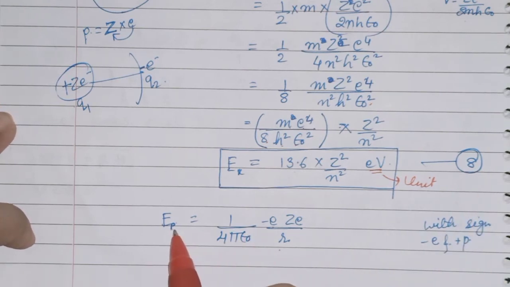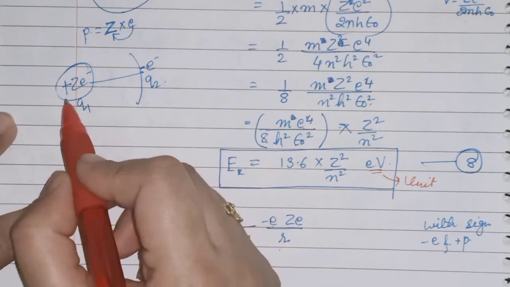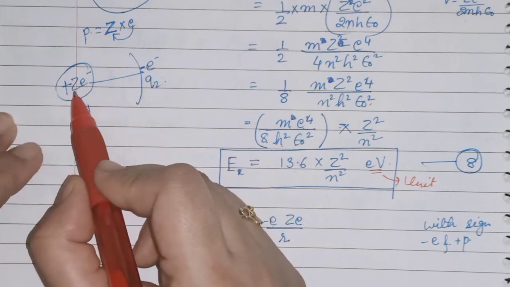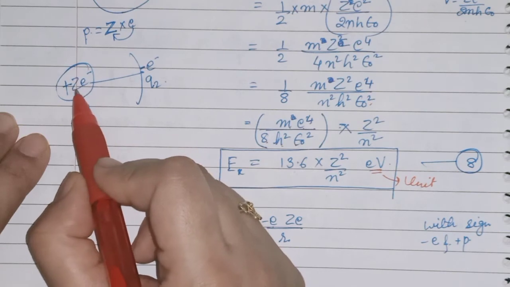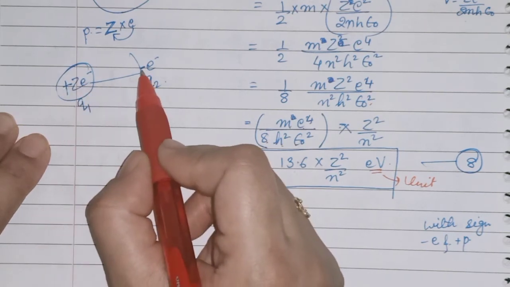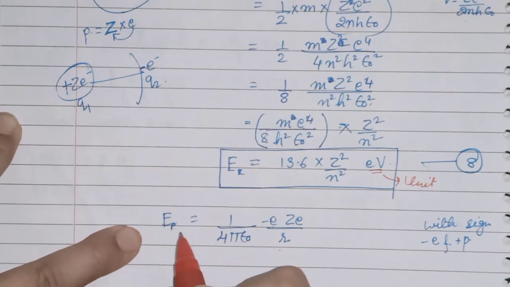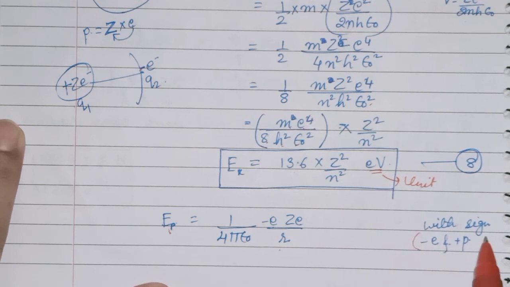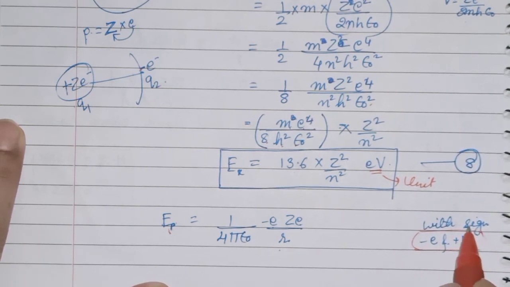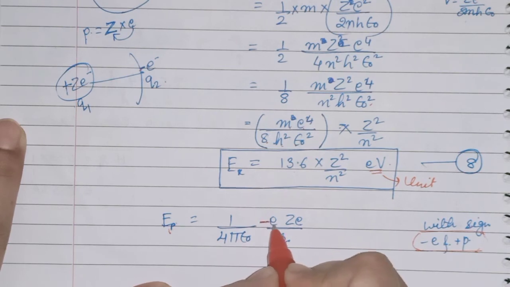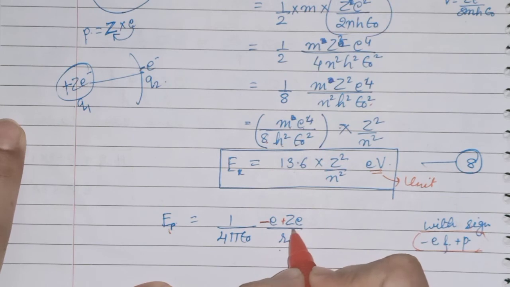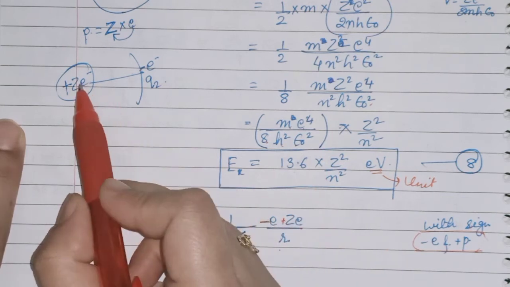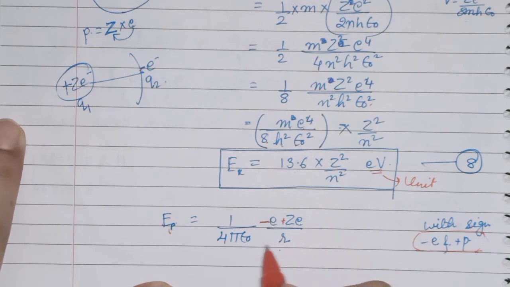Now about potential energy, EP. EP is acting between two charged particles. One is Ze, that I have explained why it is Ze, that is in plus sign, and minus electron. So when you are taking potential energy, you will consider electron and proton with their sign. That's why I have written minus sign for electron, and plus Ze will be the charge for proton, upon R. Okay. So this is the potential energy.